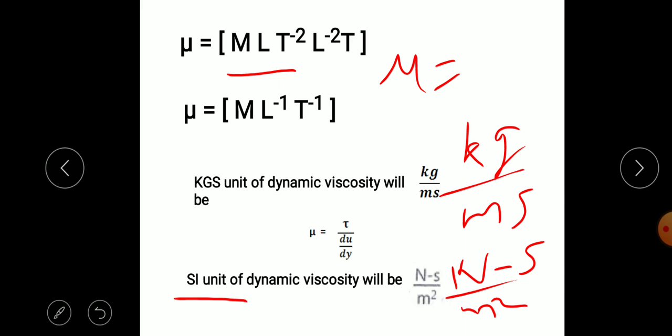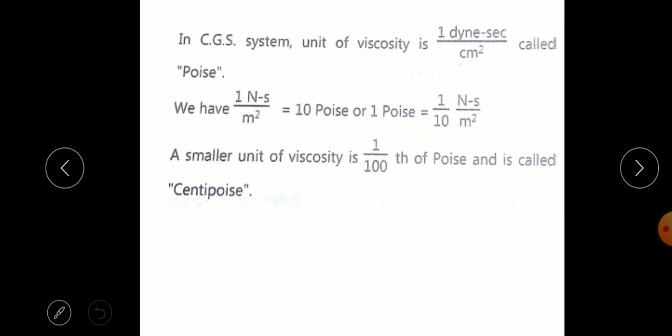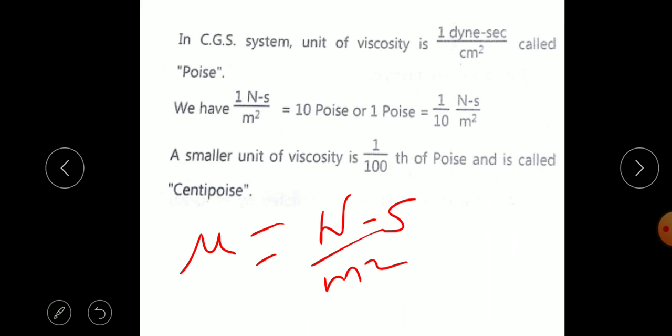So F is in Newton per meter square and time is in second. So the unit of viscosity mu will be Newton second per meter square. This is the SI unit. The SI unit of viscosity is Newton second per meter square.